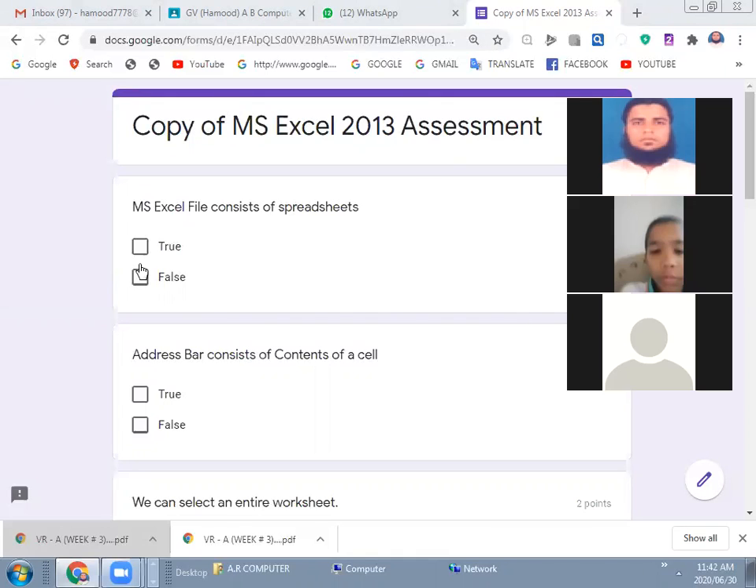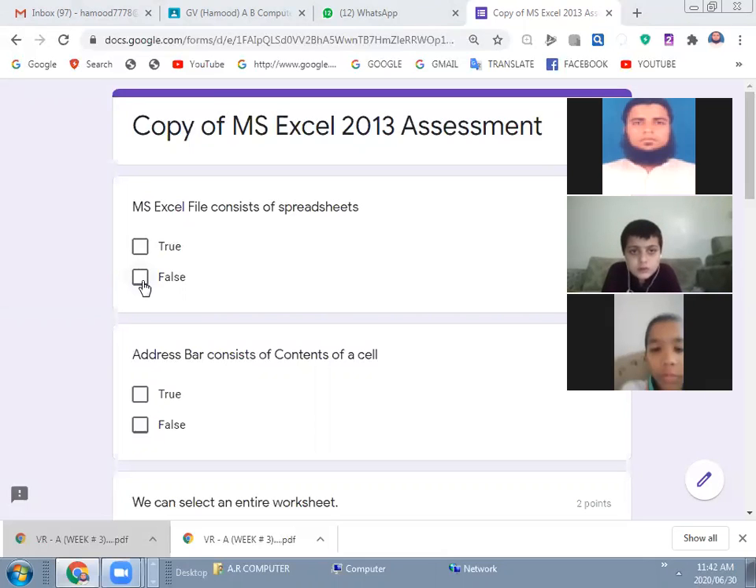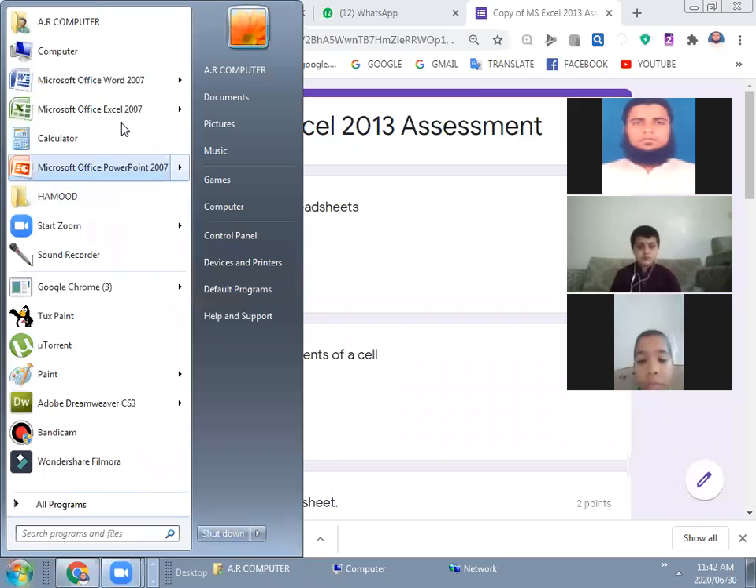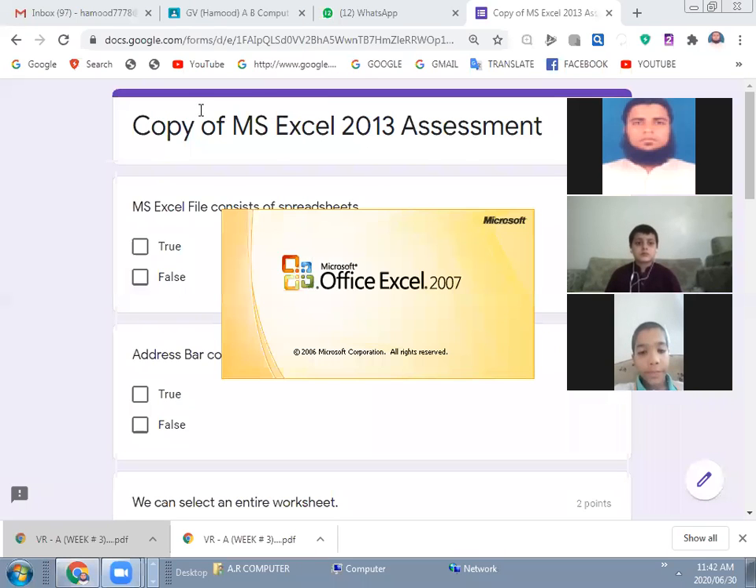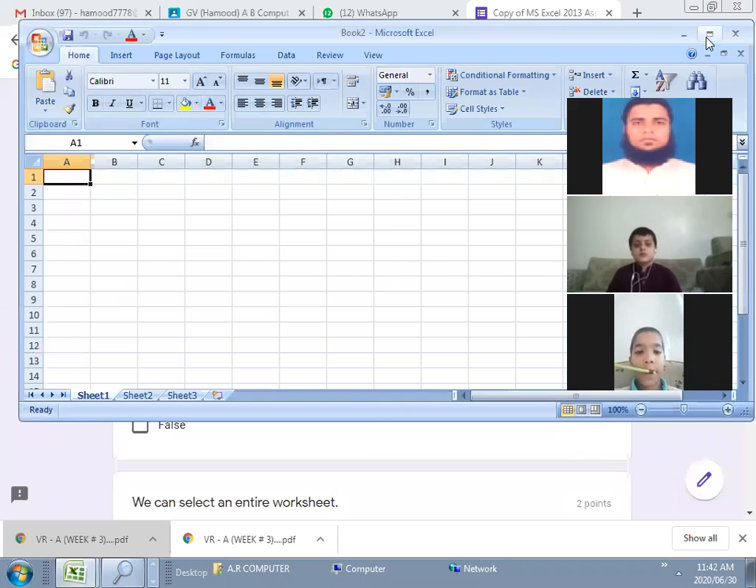MS Excel file consists of spreadsheet. Suppose you answer it as false, then you will go to the next question. Address bar consists of contents of a cell. In address bar, see this. It is better if you open Microsoft Excel. You can answer the question easily.